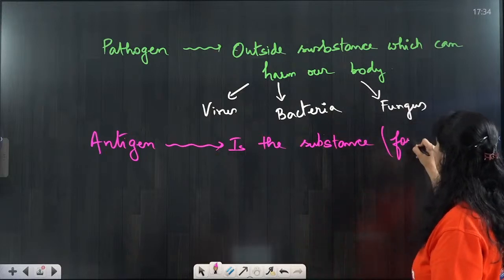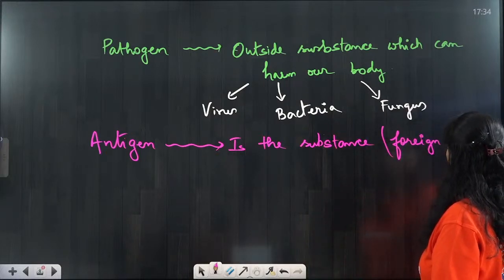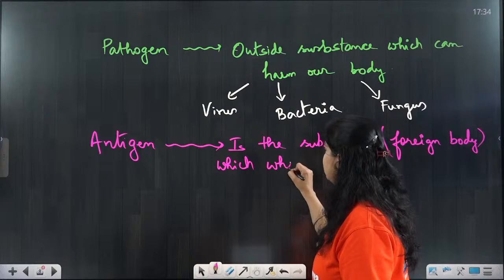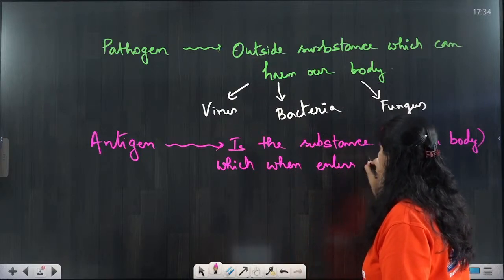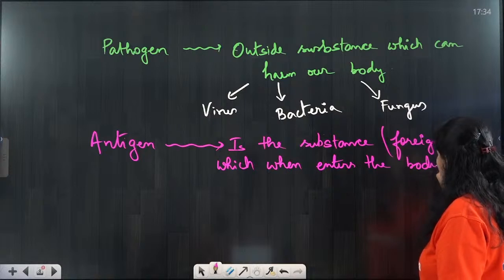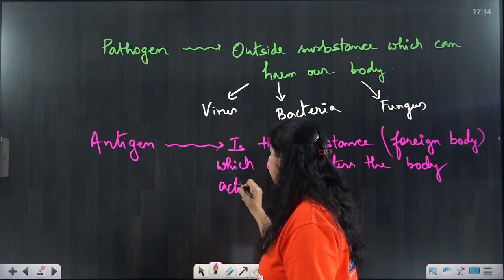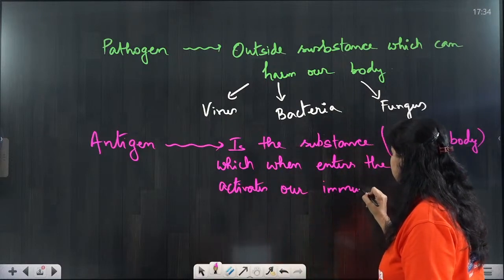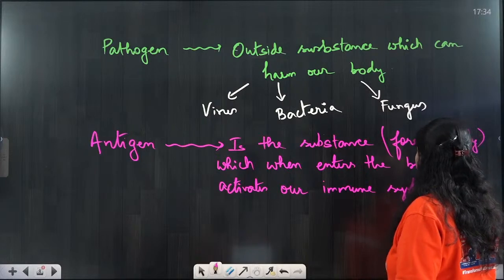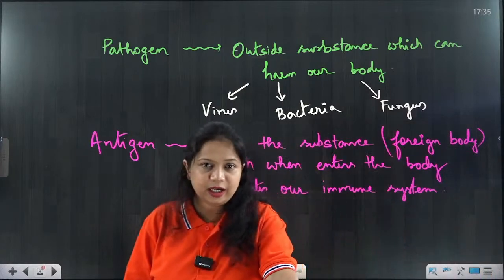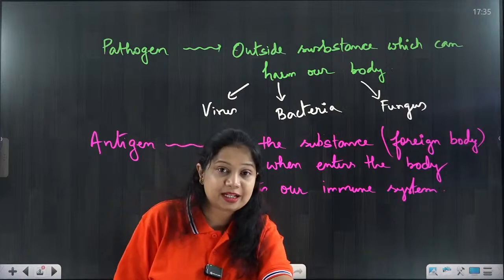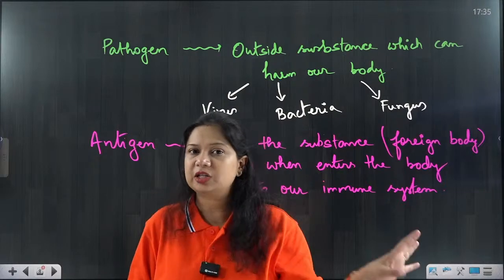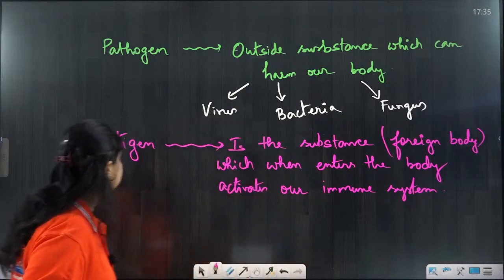It is a foreign body which when enters the body activates our immune system, as a result of which our acquired immunity will be activated, antibodies will be produced, memory cells will be produced, and finally cells and other components, all of these together will destroy the pathogen. So it is the antigen.